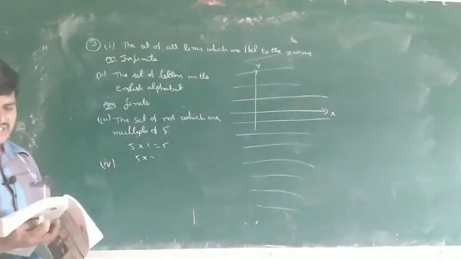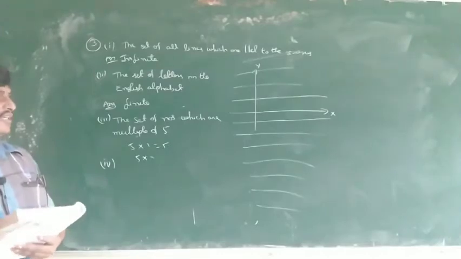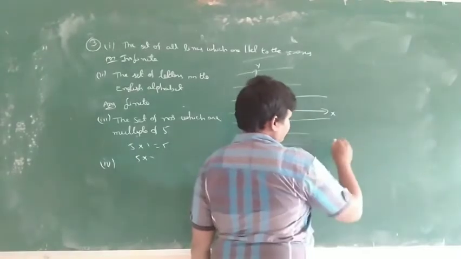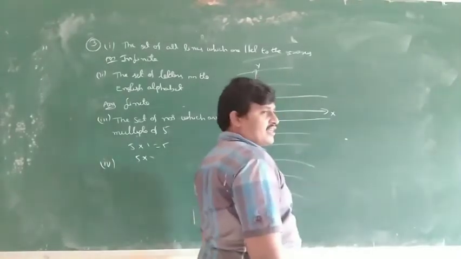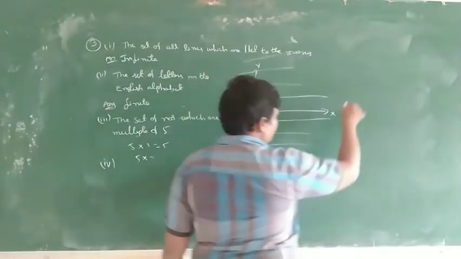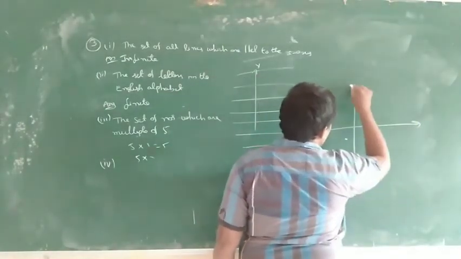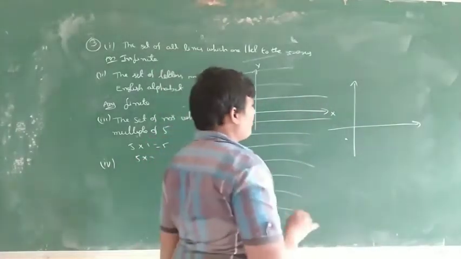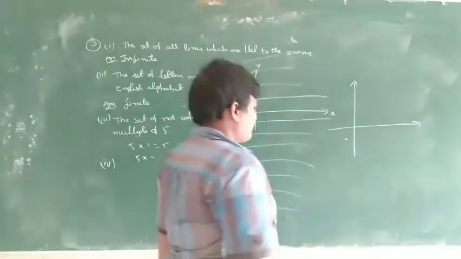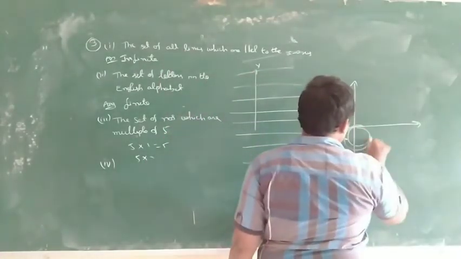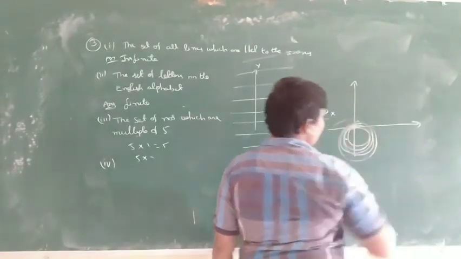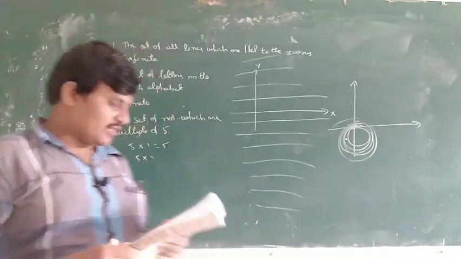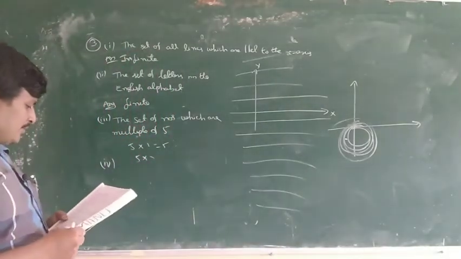The set of circles passing through the origin. For example, this is a point, and a circle passing through the origin. This is the x-axis, this is the y-axis, and the point of intersection is the origin. So many circles pass through the origin. This is uncountable, so infinite. Next.